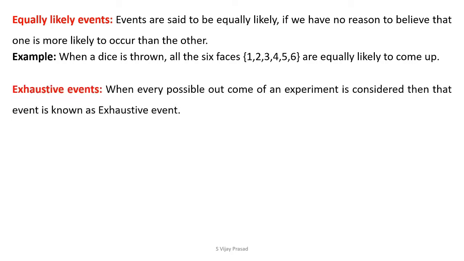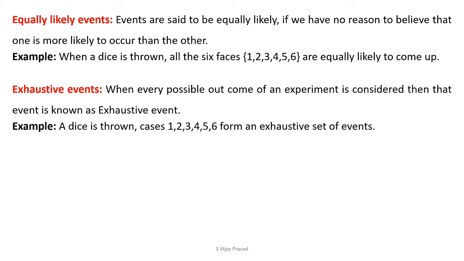Exhaustive event. When every possible outcome of an experiment is considered, then that event is known as an exhaustive event. For example, when a dice is thrown, the cases 1, 2, 3, 4, 5, 6 form an exhaustive set of events. Here we are considering every possible outcome of an experiment. That is an exhaustive event.